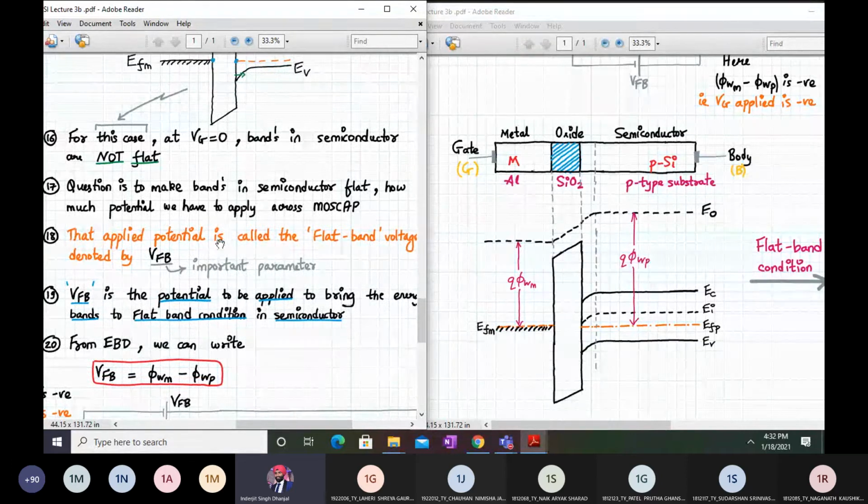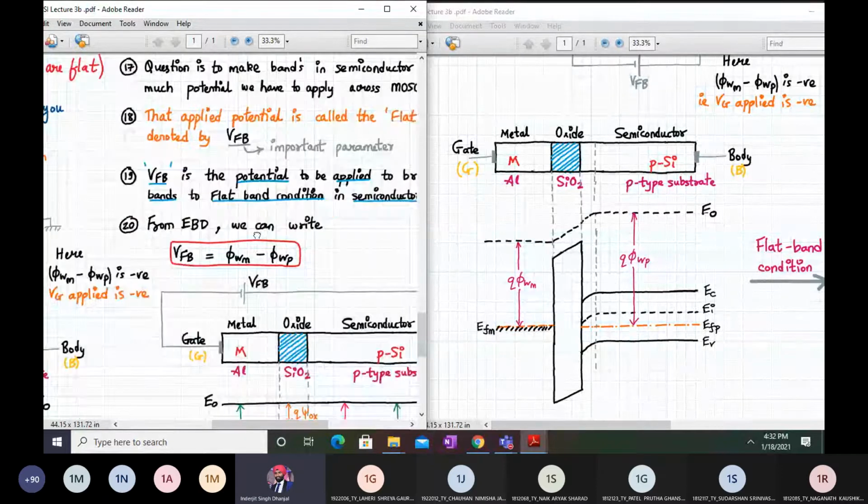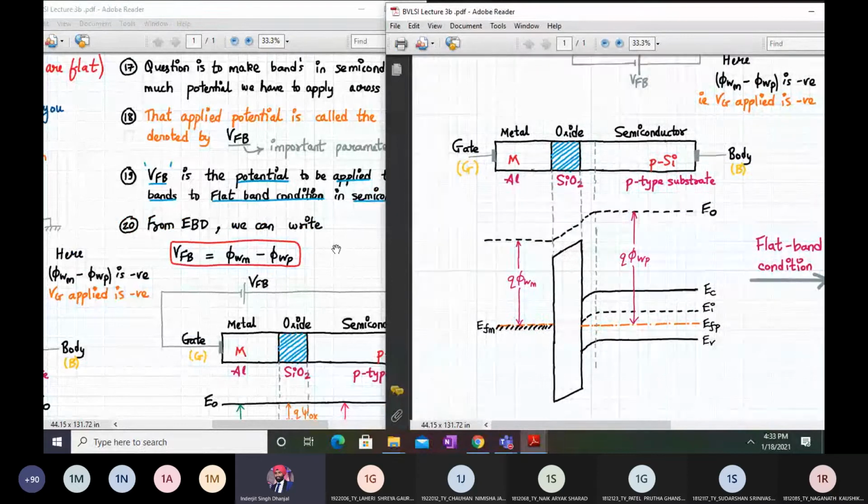That applied potential is called the flat band voltage, denoted by VFB. It is a very important formula, so please note that parameter down. Flat band voltage is the potential to be applied between the gate and the body to bring the energy bands to the flat band condition in the semiconductor. To make these energy bands flat, we have to apply an external voltage, and that voltage is called the flat band voltage. Okay, so let us see how to do this now.